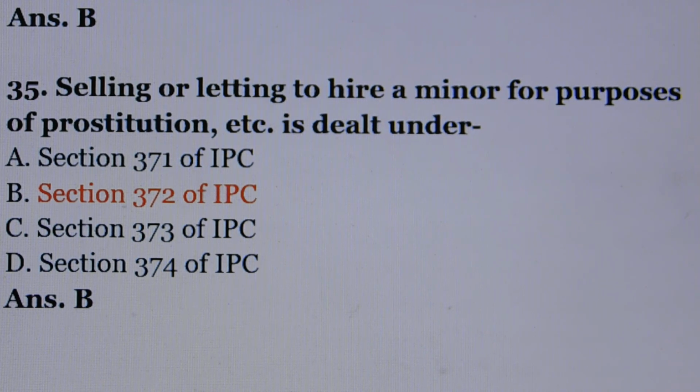Question number 35. Selling or letting to hire a minor for purposes of prostitution, etc. is dealt under. Answer is option number B, section 372 of IPC.